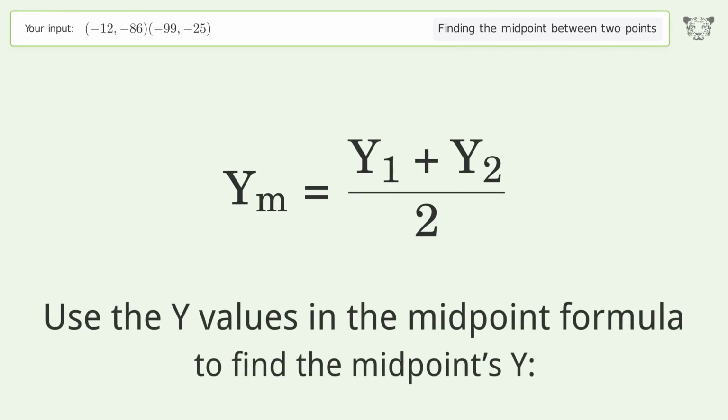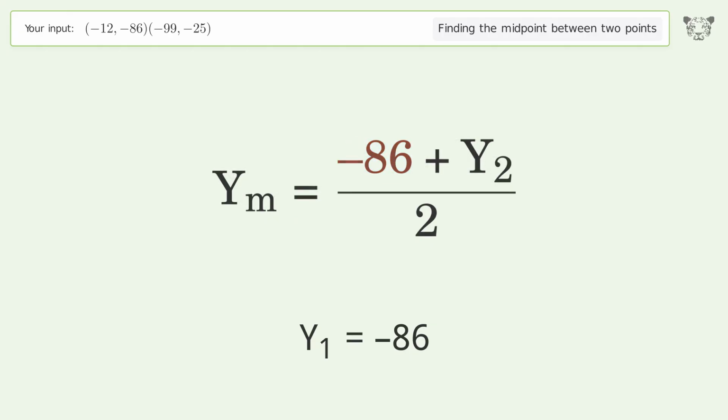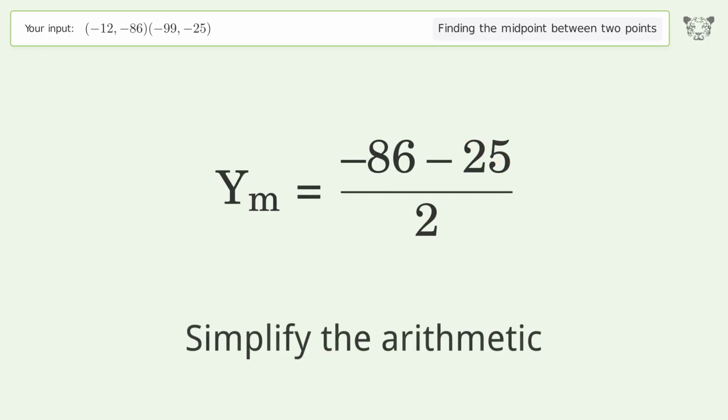Use the y values in the midpoint formula to find the midpoint's y. y1 equals -86. y2 equals -25. Simplify the arithmetic.